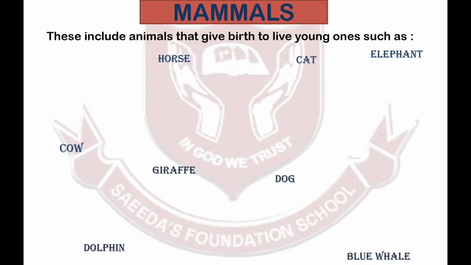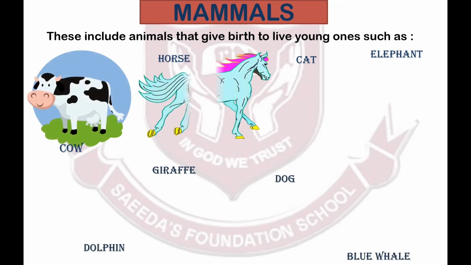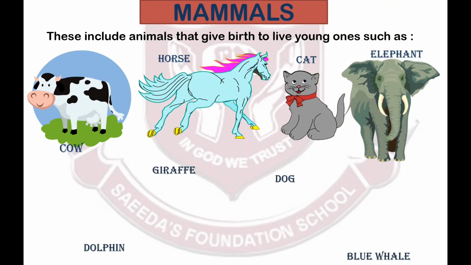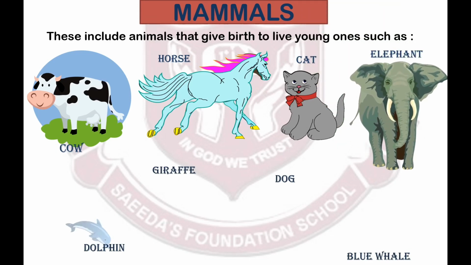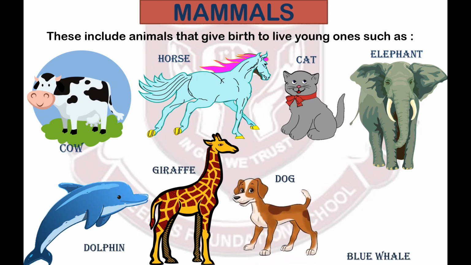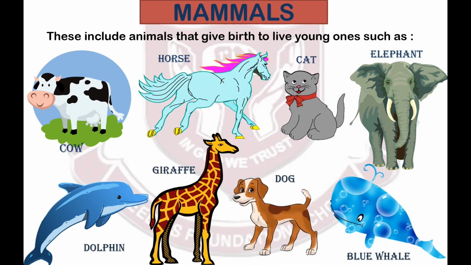Some examples of mammals are cow, horse, cat, elephant, dolphin, which lives in water like fish but is a mammal, giraffe, dog, and blue whale, which also lives in water but is also a mammal.